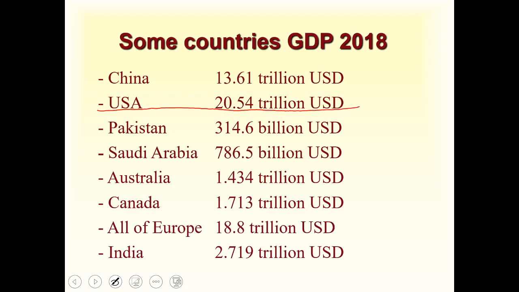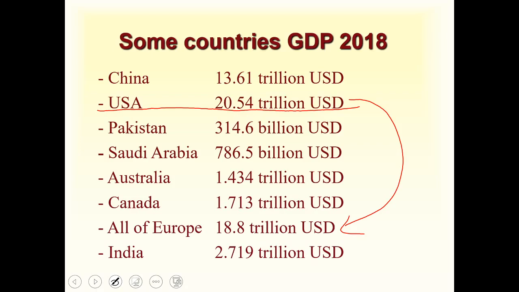And Pakistan has 314.6 billion US dollars in 2018. Saudi Arabia has 786.5 billion US dollars, Australia 1.434 trillion dollars, and Canada 1.7. All of Europe 18.8 trillion dollars. So you can see that the United States GDP is even greater than all of the European countries. India 2.719 trillion US dollars. So here you can simply see the size of the economies, how big economies are.